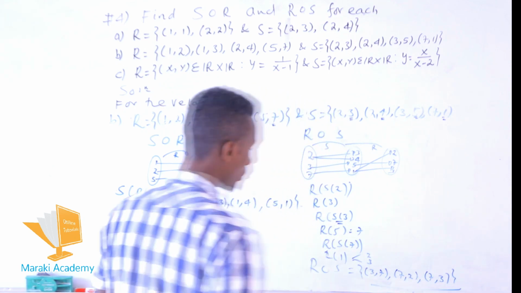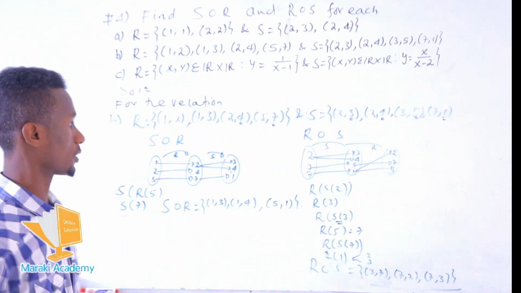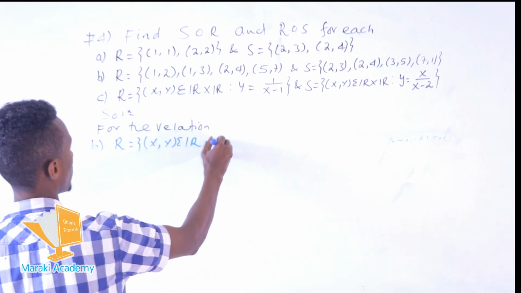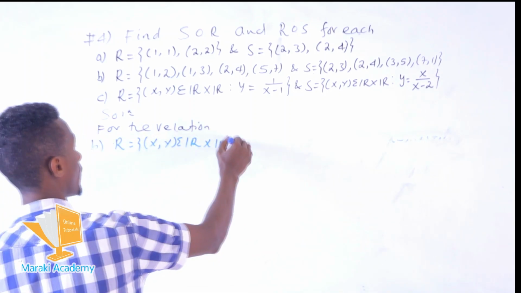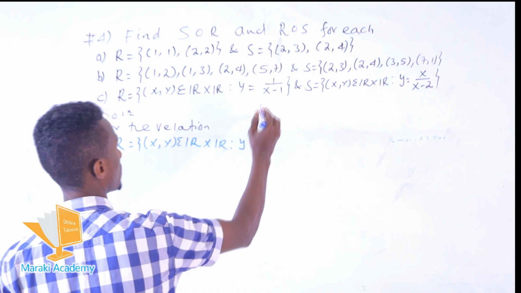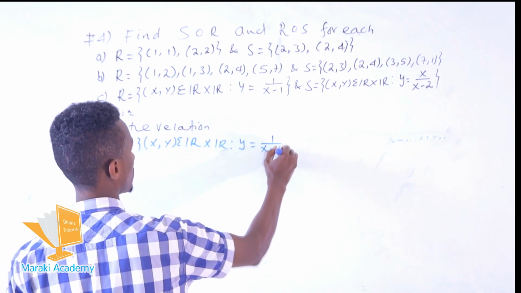Yes, this is all the elements in our composition function, which is the Cartesian product of real numbers with real numbers, where the function must be defined as it is.